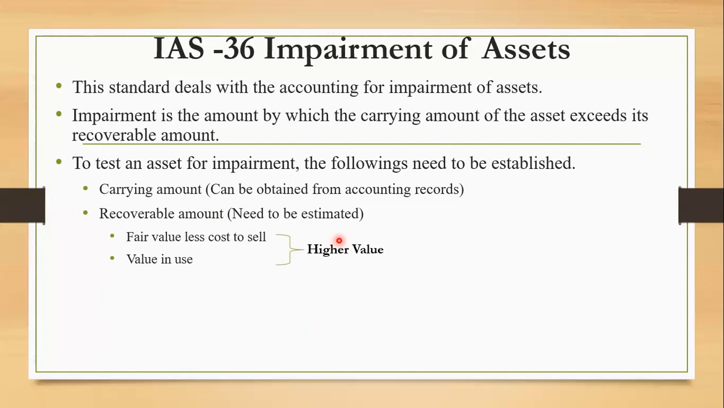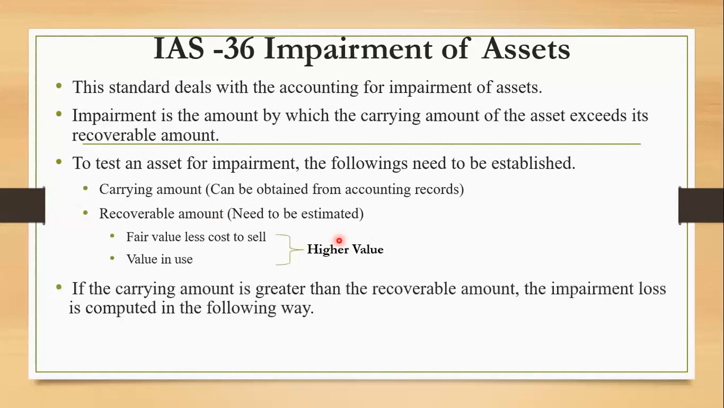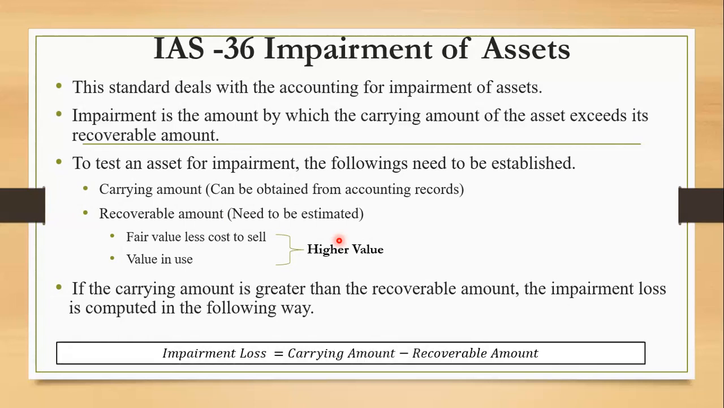Once we are done with recoverable amount, we have to compare it with the carrying amount of the asset. If the carrying amount is higher than the recoverable amount, the impairment loss is computed in the following way. Impairment loss equals carrying amount minus recoverable amount. Okay, then let's try to understand this theoretical aspect with a simple example.